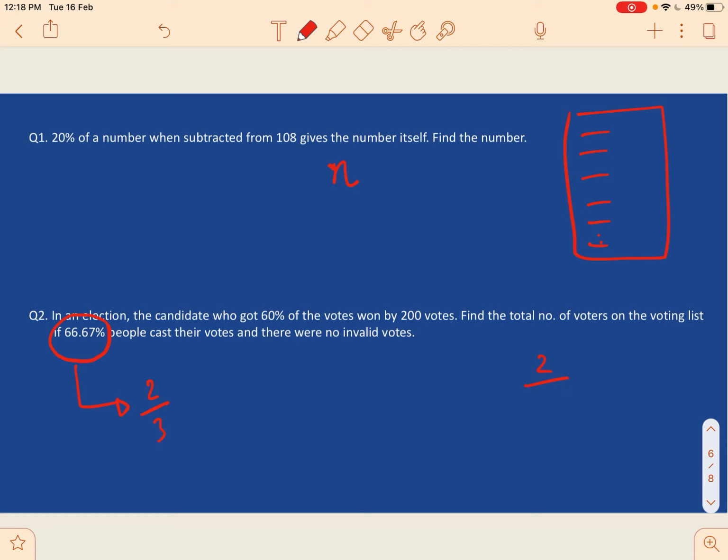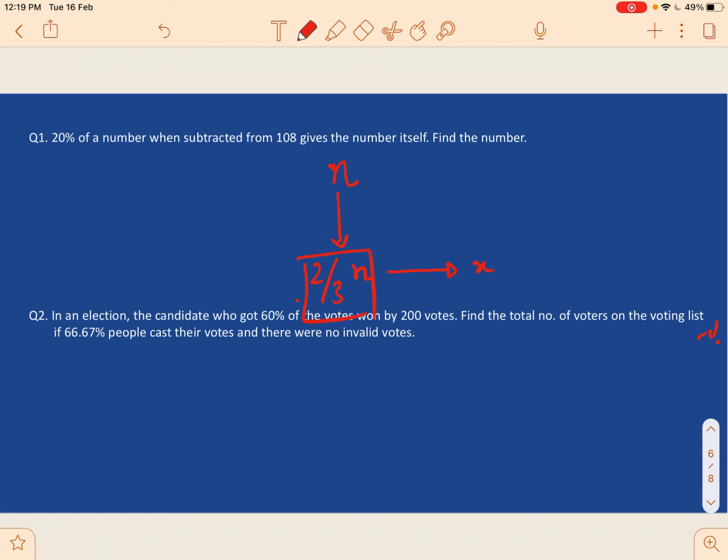Okay, so when we do 2 by 3 and multiply it by 100, we will get 66.67 as an approximate value, and this is what I am using over here. So if there were n number of voters and 66.67 percentage of people cast their votes, that means the number of people who cast their vote will be 2 by 3 n. Okay, now let's call this number as x.